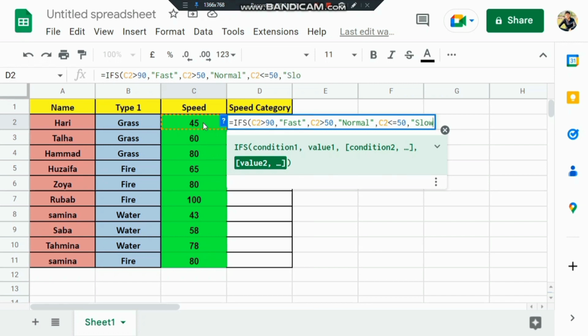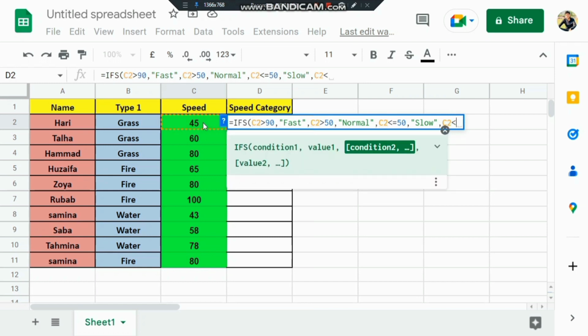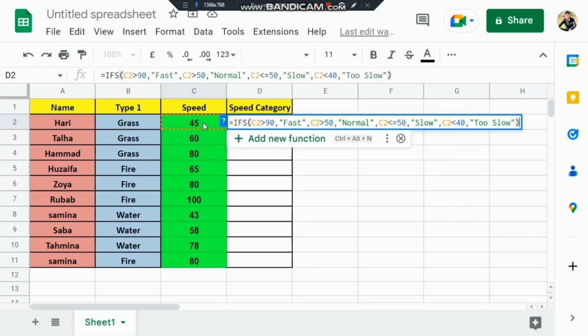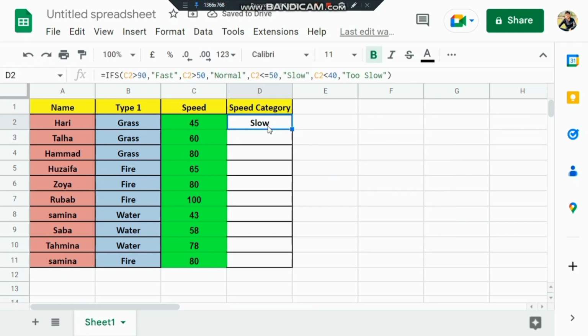So I categorize the speed category like this. And now again, if the speed limit is less than 40, then we can say this is very slow speed, mean too slow. So these are the categories that I have done during the interview, and then click enter. Now you can see, the speed of Harry is 45, which lies in the condition of C2, less than or equal to 50, which is slow.